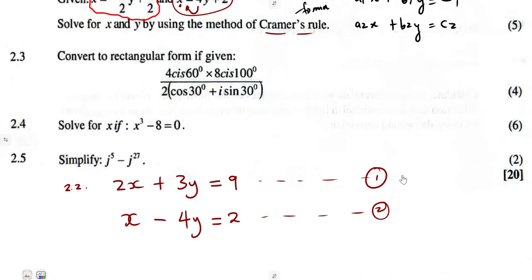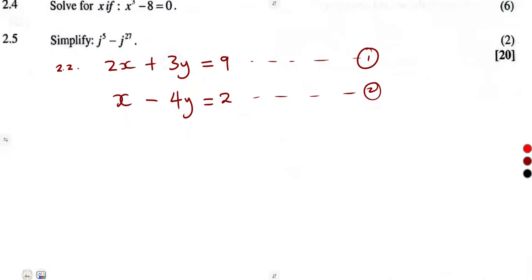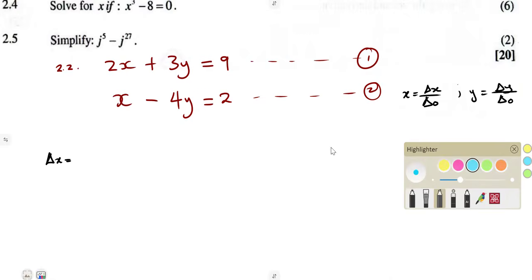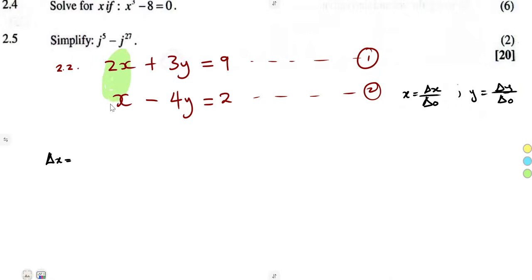Just like that, we can solve for x and y using Cramer's rule, as we do understand that x is equal to delta x over delta naught, and y is equal to delta y over delta naught. We need to find the determinant of x, the determinant of y, and the determinant of the coefficients. So how do I determine delta x? I simply have to cover this part of x and replace it with the constants, 9 and 2, as they are. So that was the case.